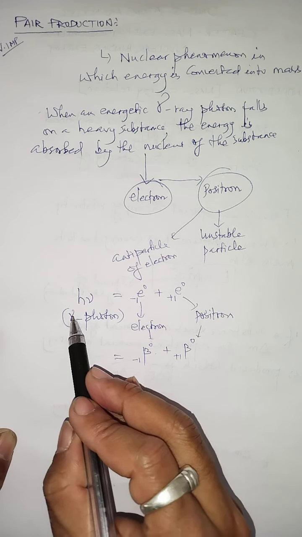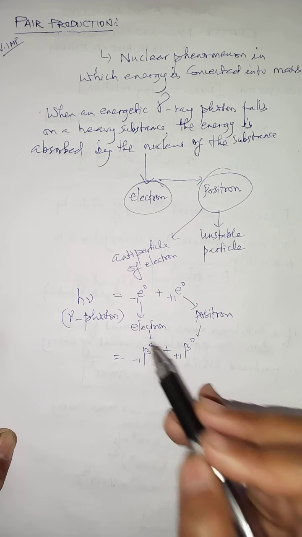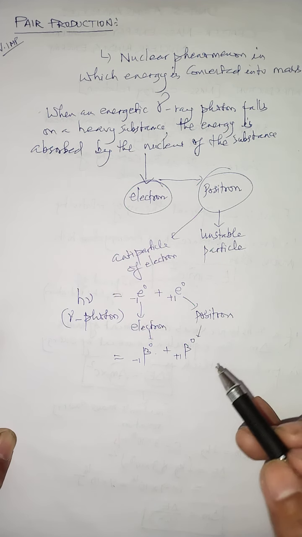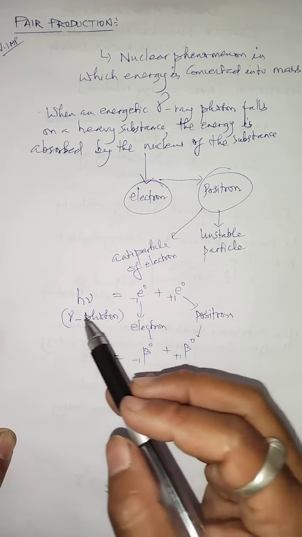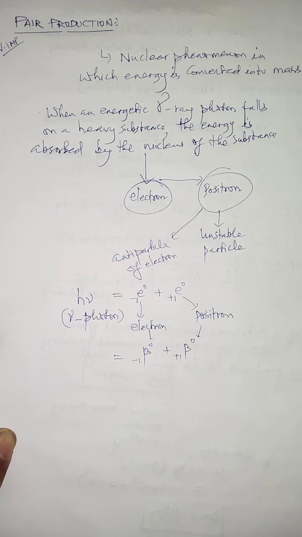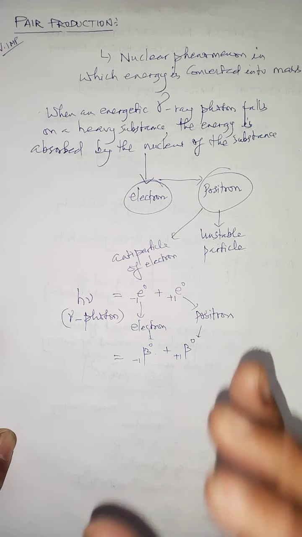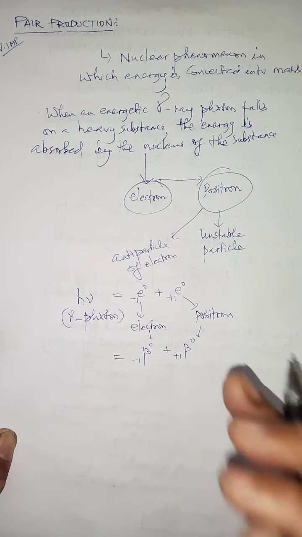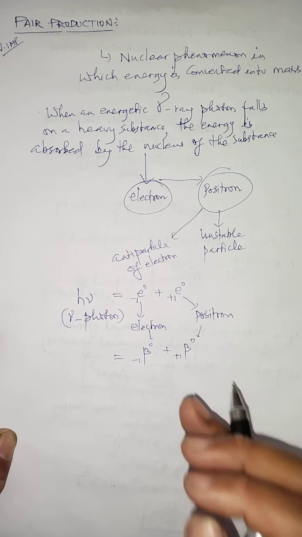So energy gets converted into the mass of electron and positron. The production of this positron along with the electron, by converting this energy of gamma photon into mass, is called pair production. But as I said, this phenomenon occurs when this energy of gamma photon has to what? Fall on the heavy nucleus.